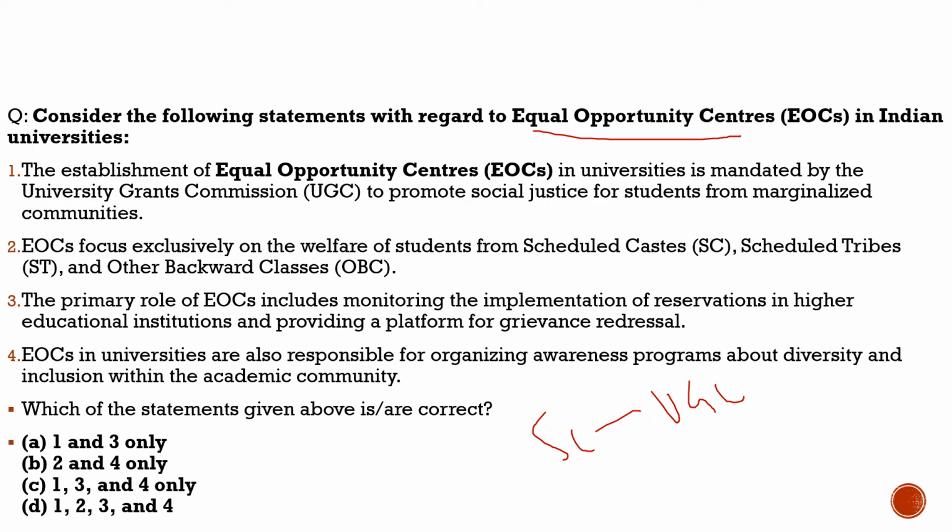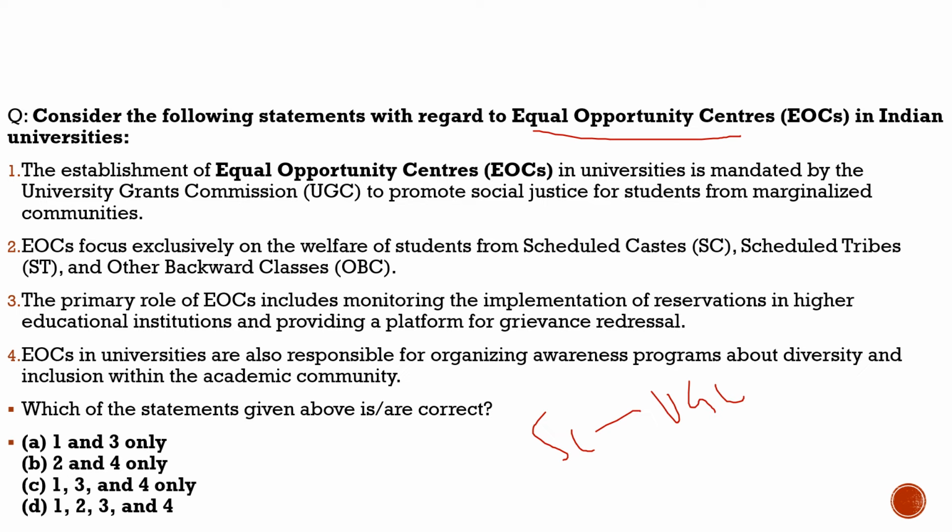What this center is going to do, we will understand through this question. So let's solve this question and get more idea about it.